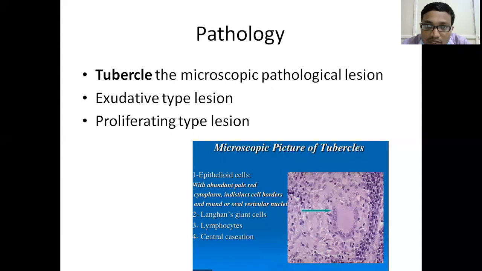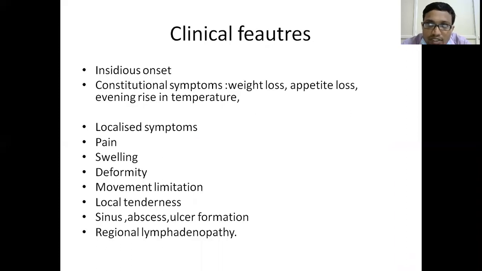So regarding the pathology and etiology, I am clear. And now I will be going on to the clinical features. The tubercular bacillus causes infection. It is an infective condition. Whenever there is an infection, the body will have some inflammatory response.